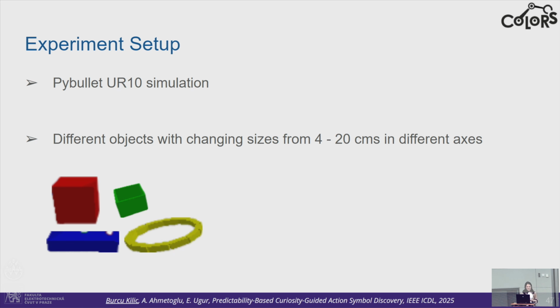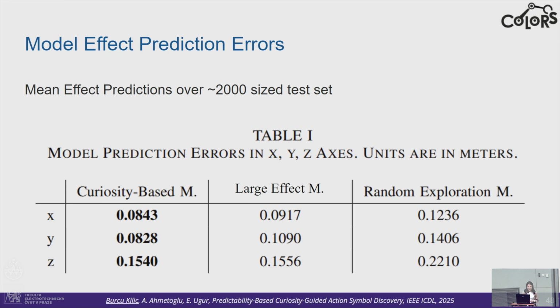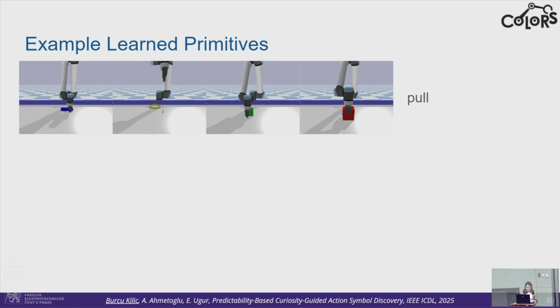And as our experiment setup, we worked in PyBullet simulation with a UR10 robot, and we used different objects, as you can see, with sizes changing along the XYZ axes from 4 to 20 centimeters. And firstly, our model's effect prediction errors. We did this test over a little bit more than 2,000 size test sets. And as you can see, our curiosity-based module performed better in predicting the effects.